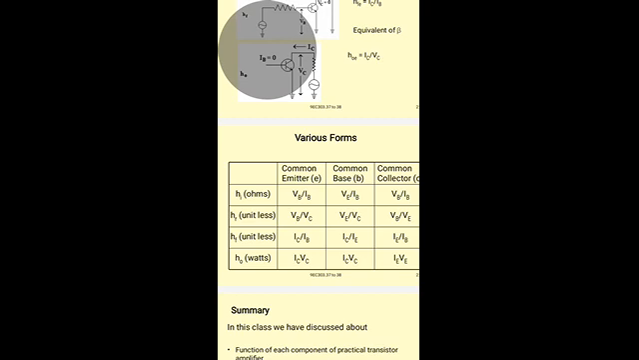For common base configuration, the emitter is the input and the collector is the output. So the emitter voltage is VE and the input current is IE. For a common base configuration, emitter is the input, and it is VE by IE.